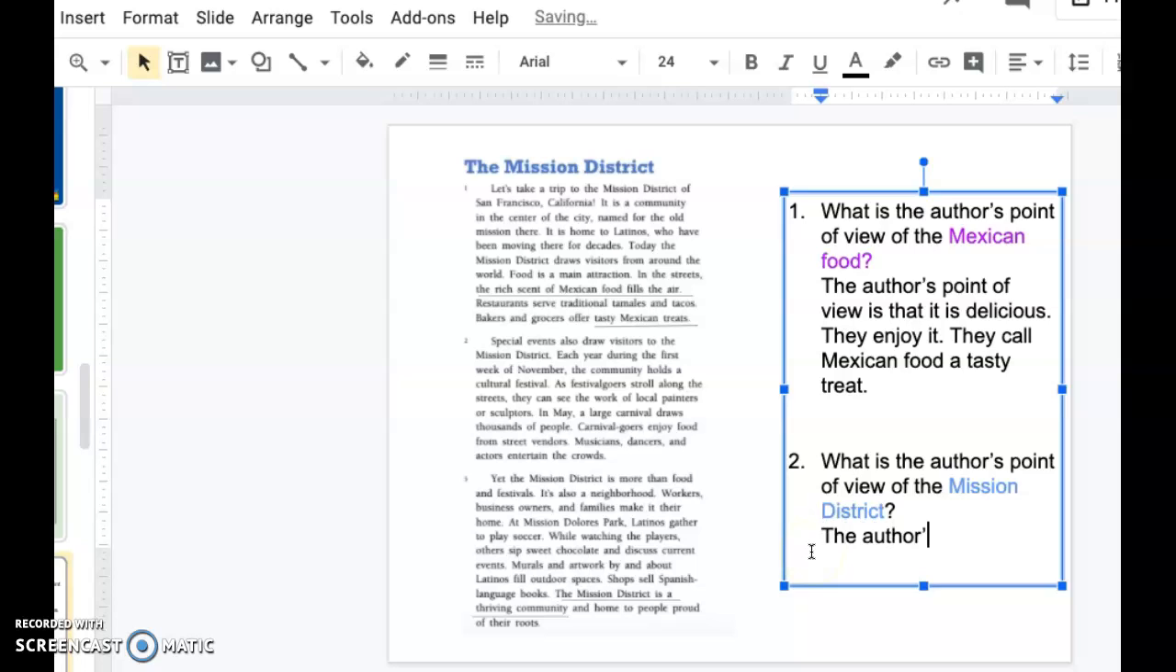So the author's point of view is that the Mission District is a thriving community. Is that the Mission District has a lot of cool activities. They call it thriving. Oops, let me make sure I spelled that right.